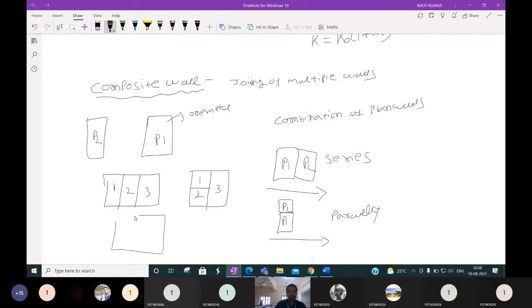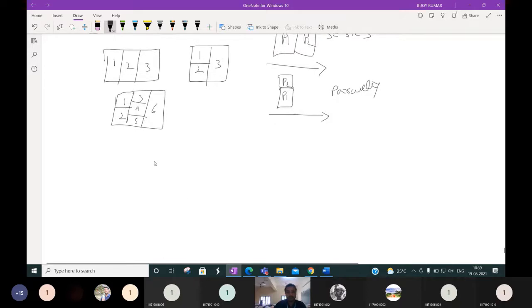Another example: plane 1 and plane 2 are in parallel, and planes 3, 4, 5 are connected in parallel. The effective of 1, 2 and the effective of 3, 4, 5 are connected in series, and 6 also in series, if this is the direction we take. Do you understand?